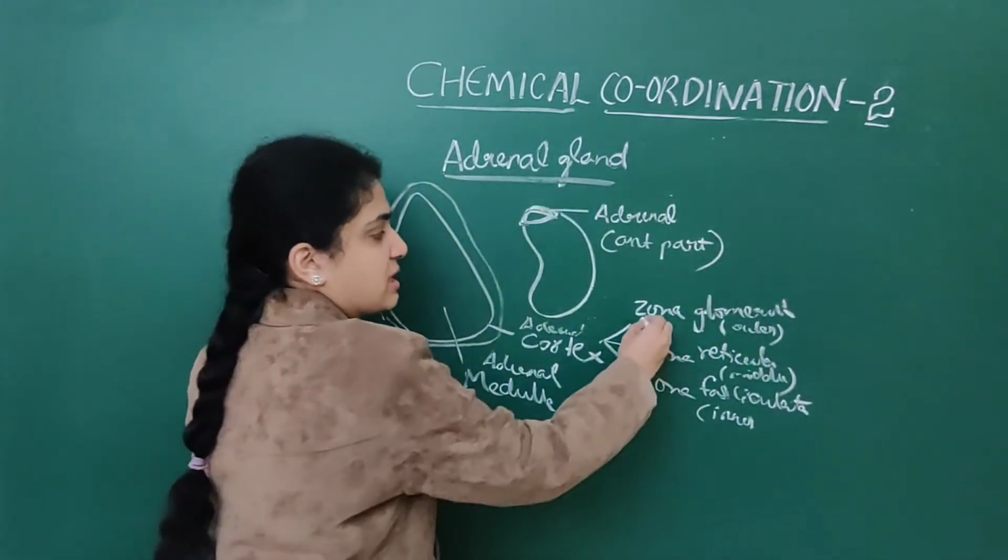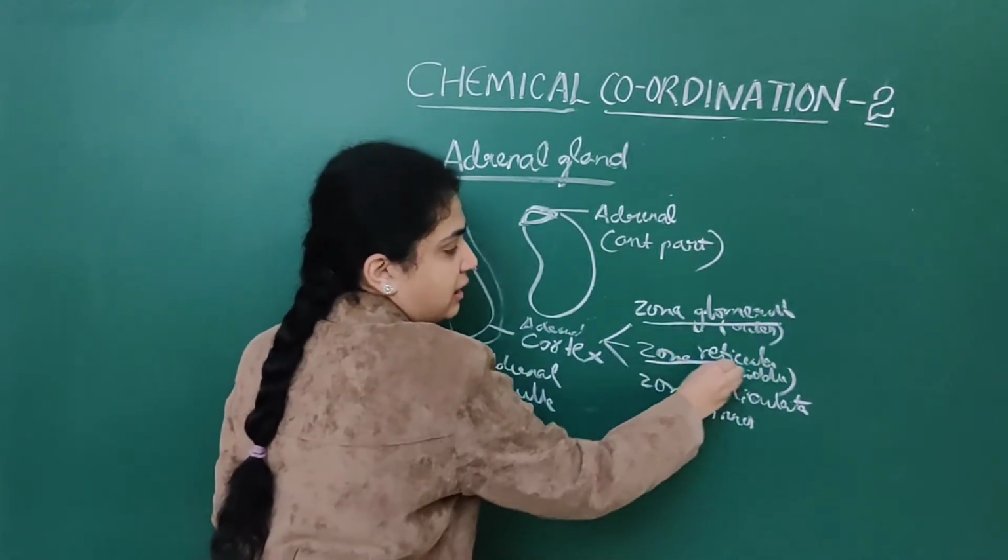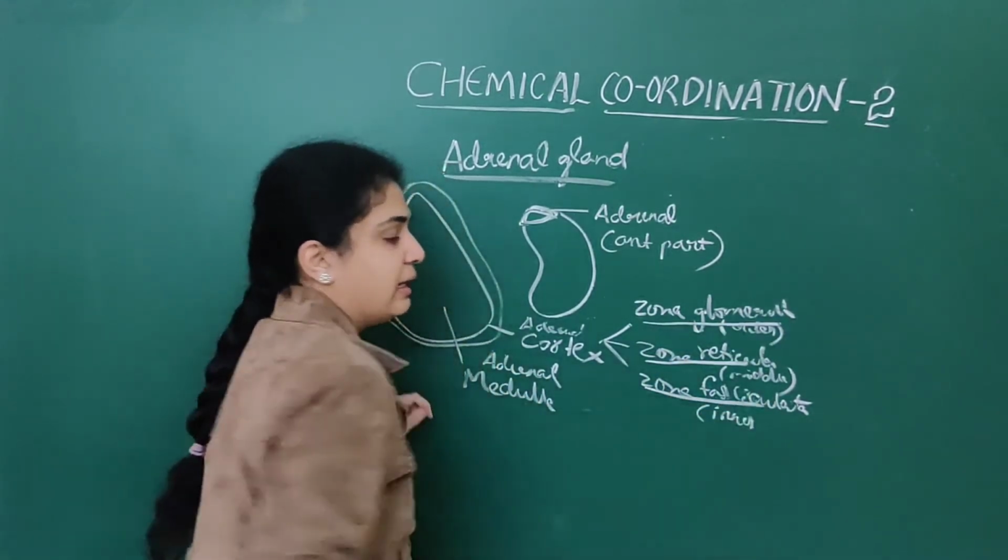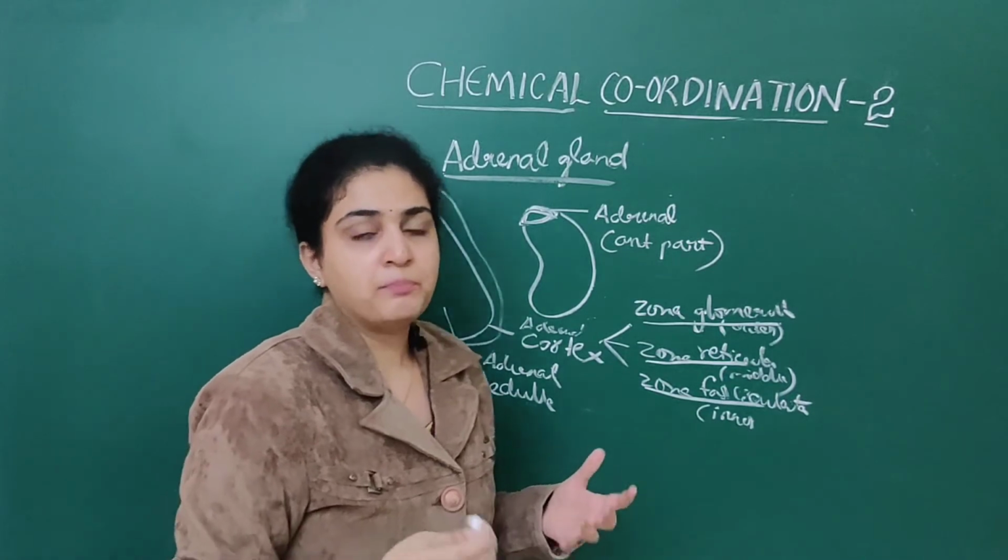Zona glomerulosa is the outermost layer, the middle layer is reticularis, whereas the inner layer is zona fasciculata.